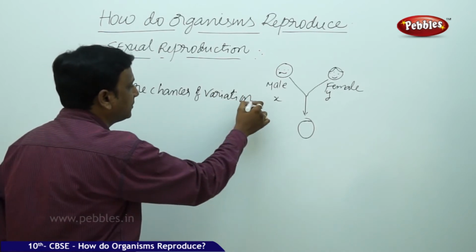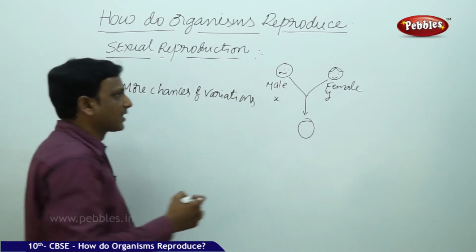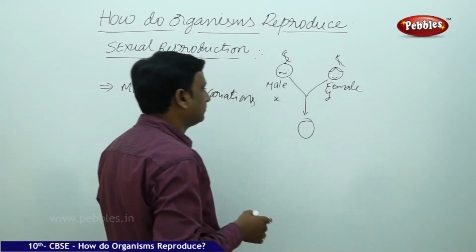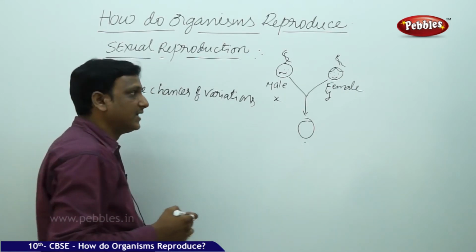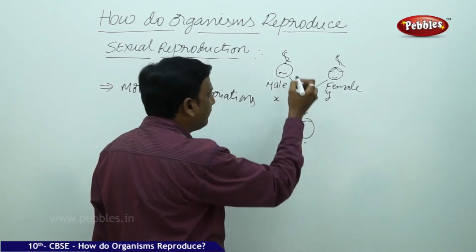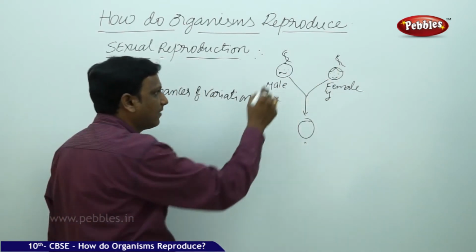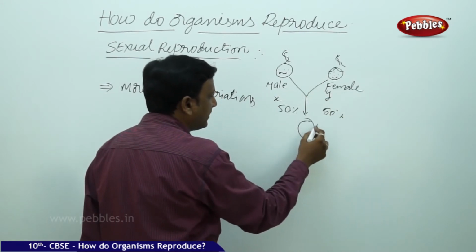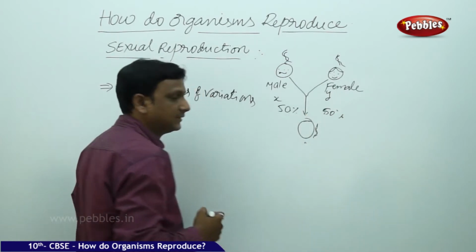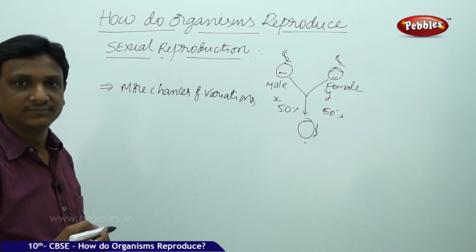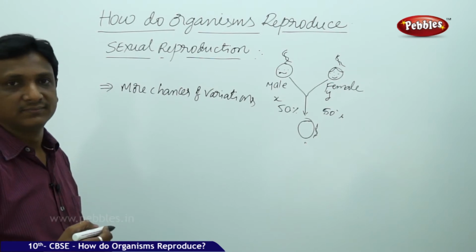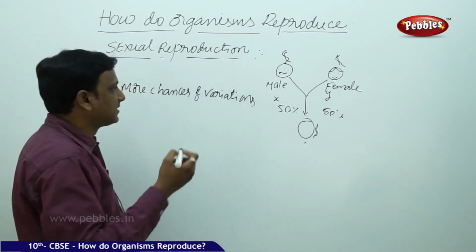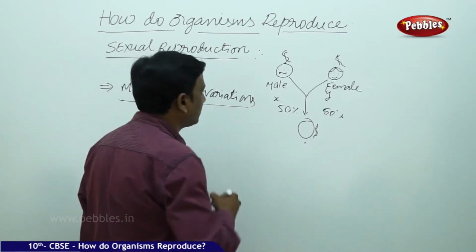Many variations are produced here because we know that the genetic material is DNA. Here is a DNA, here is a DNA. Now the young one gets the DNA. How does it get the DNA? It gets a share of DNA from father and mother: 50% of DNA from father, 50% of DNA from mother. It will get a new DNA which is a combination of father and mother DNA. So recombination takes place, a new combination. So definitely there are more variations. So in sexual reproduction there are more chances for variation.